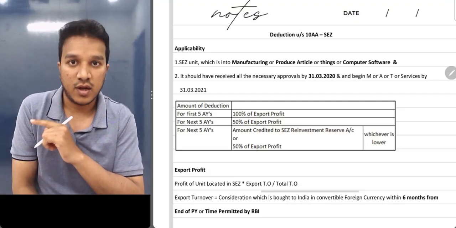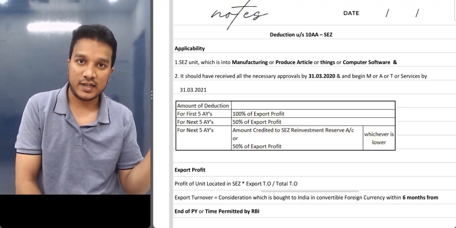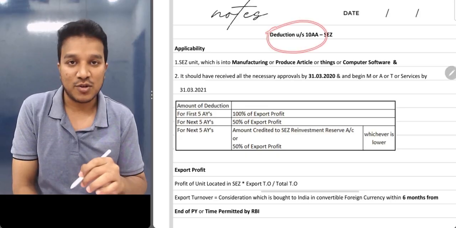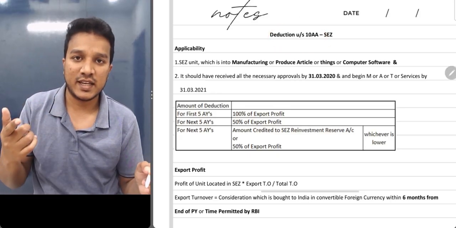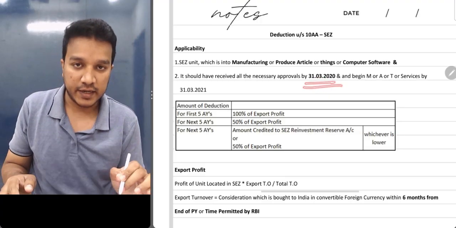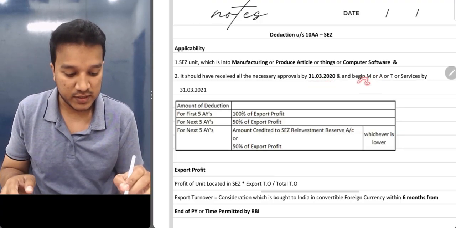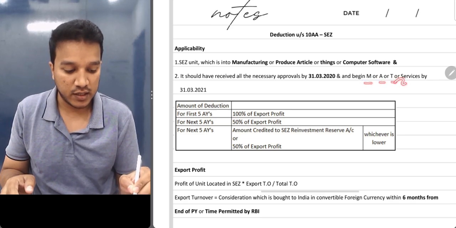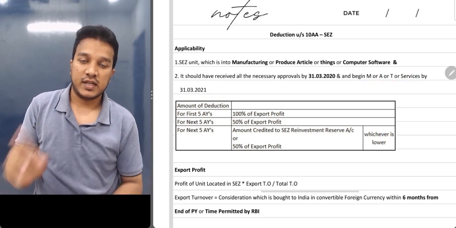So this is outdated, not for the exams but in reality. As long as this chapter is there in your books, you will get a question from this. Why am I saying outdated? Because you will remember the date 31st March 2020, very important. And then they should have commenced their business, manufacturing an article or thing or providing any software services, by 31st March 2021. That is the first thing.